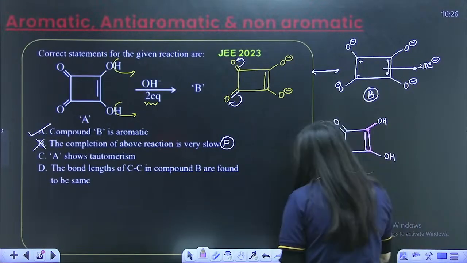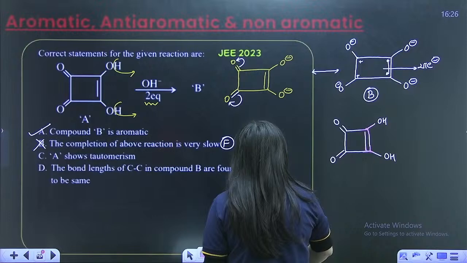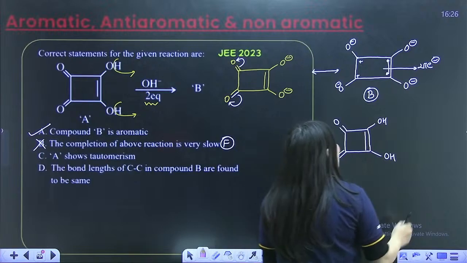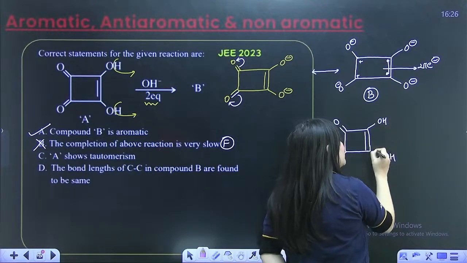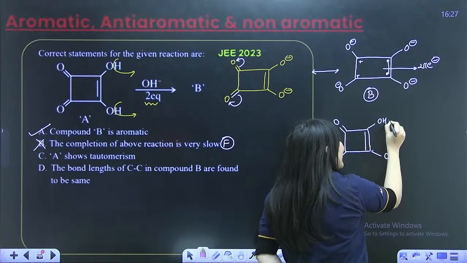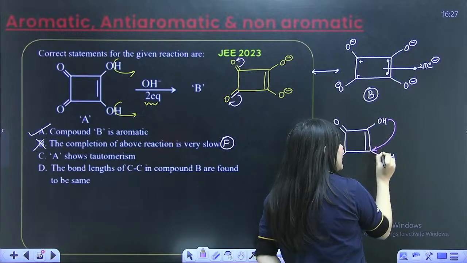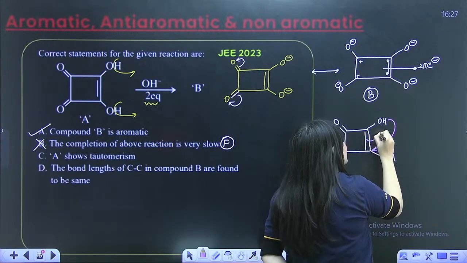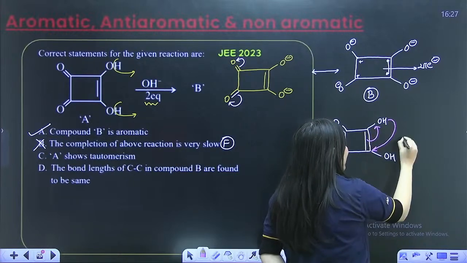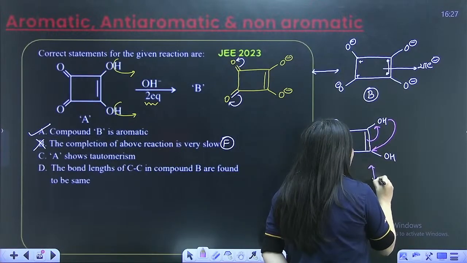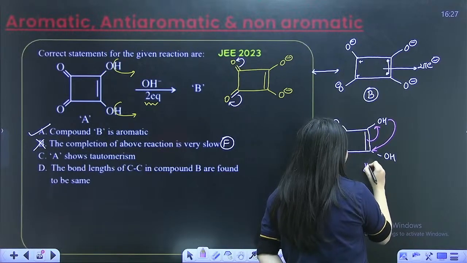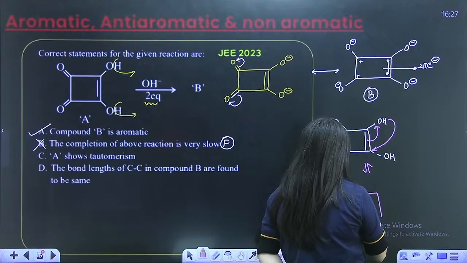I'll just remove all these pink lines so that it is much clearer, right? Now, what will I do? This is the hydrogen, right? So I will give this hydrogen back to the carbon next to it. I'm giving this over here. And I will move this double bond to this carbon, right? So I can convert it into a keto form like this.